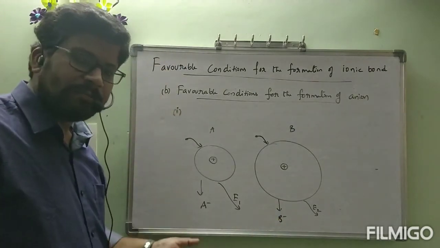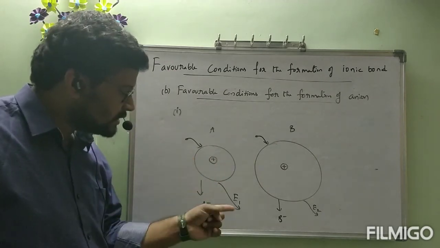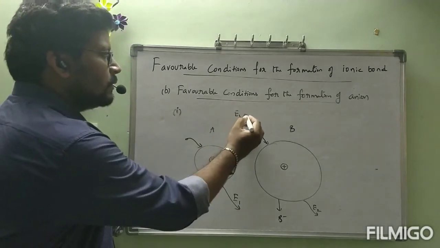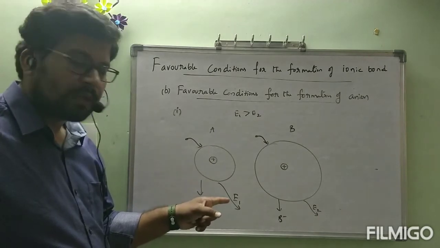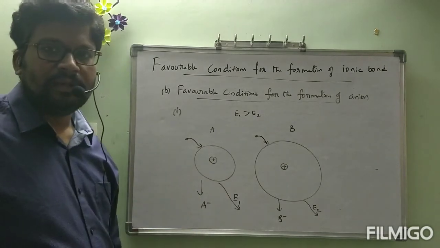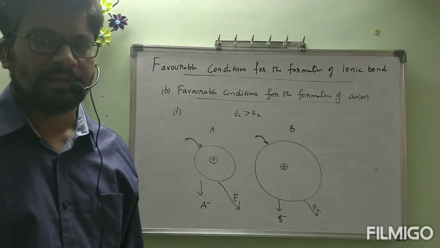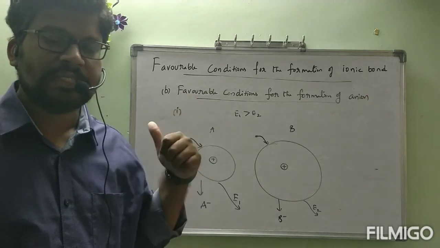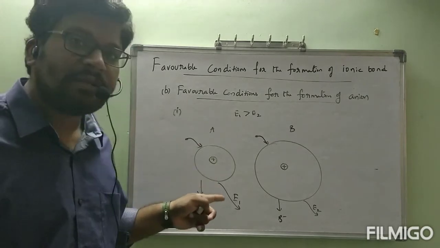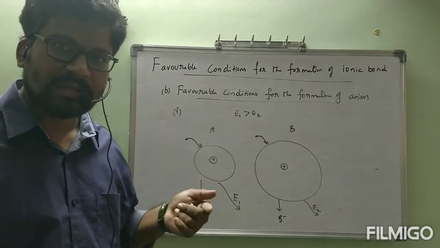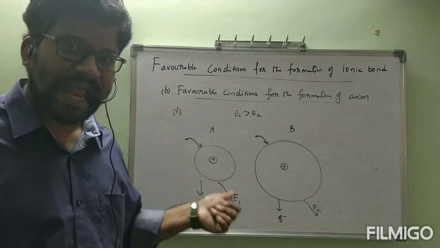Which is going to form anion easily? This one, the atom with high electron affinity, where E1 is greater than E2. The atom with high electron affinity will form the anion easily.